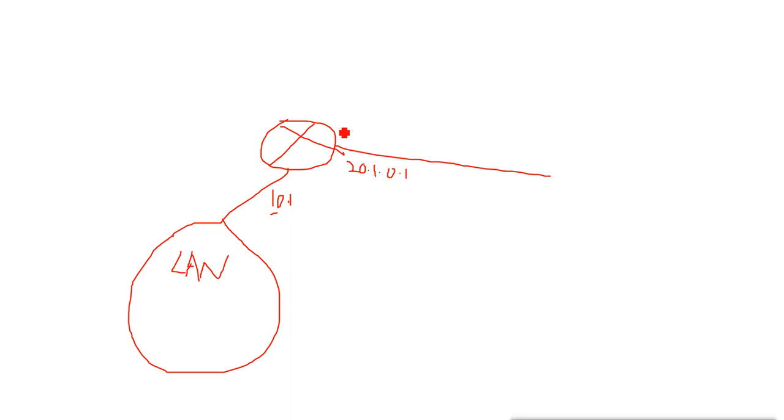Now I did subnet it here, and there is another interface which has an IP of the same 20, but it is subnetting 20.2.0.1. This is the subnetting I have configured, so this one is different from these two.